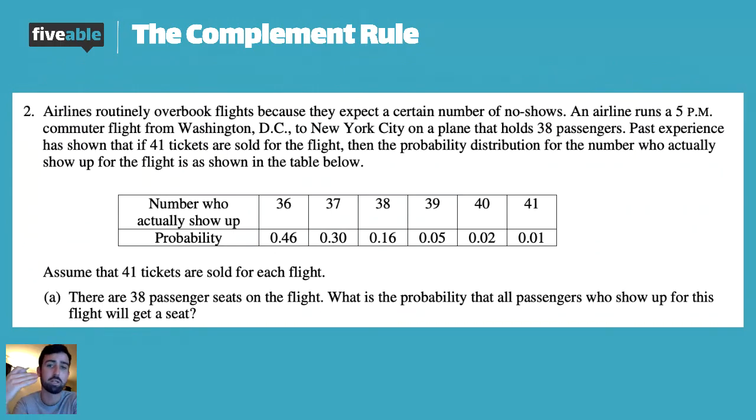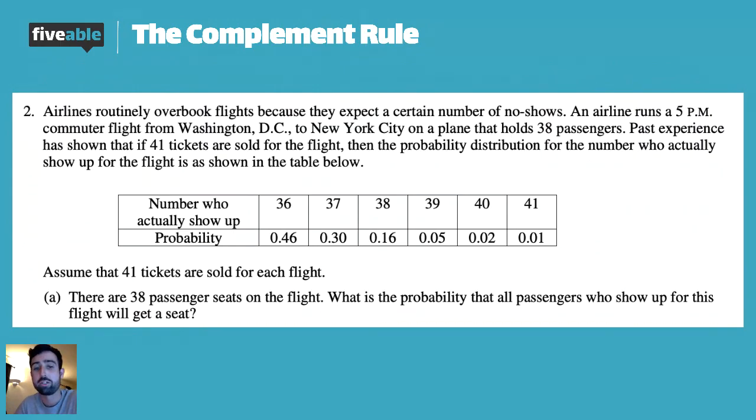I can't be enrolled in first period AP Stat and first period Calculus. Those two are mutually exclusive. Now, if it's a different period, then they're not mutually exclusive. But you can't be enrolled in AP Stat and AP Calculus during the same period. Just like right here, we can't have 36 people show up and have 37 people show up. They're mutually exclusive.